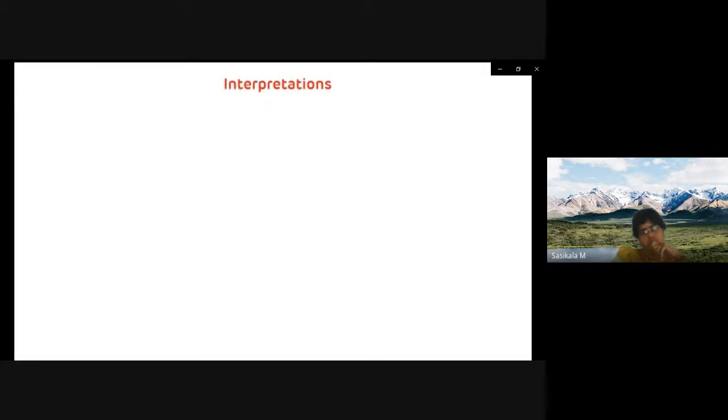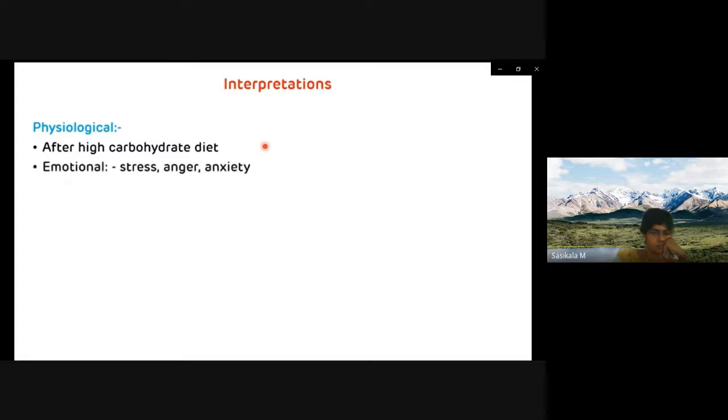Now, interpretations of value. First we will see hyperglycemia, and the available reasons for it. There are physiological reasons and pathological reasons. The physiological reasons for hyperglycemia are a high carbohydrate diet, emotional distress, anger and anxiety, which can also lead to hyperglycemia, and pregnancy. Pregnancy can also lead to hyperglycemia.